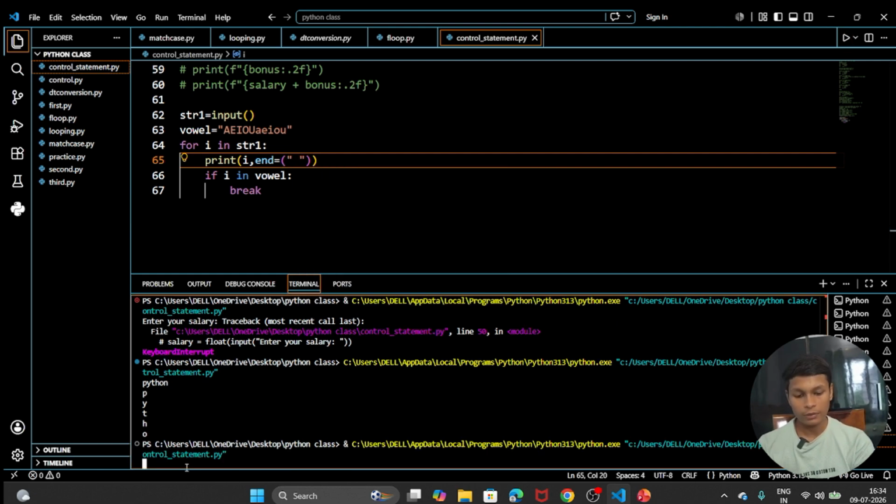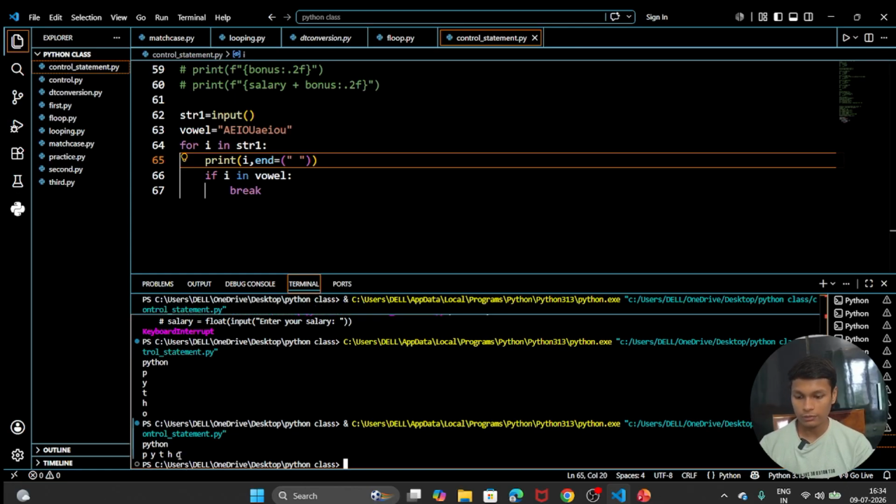So when I am writing Python here, you can see that P after a space was there, Y after a space was there, T space, H space, O. Again space is there, but it was not visible to you because it would be visible only if I write anything after that. Okay, so the space was also there.